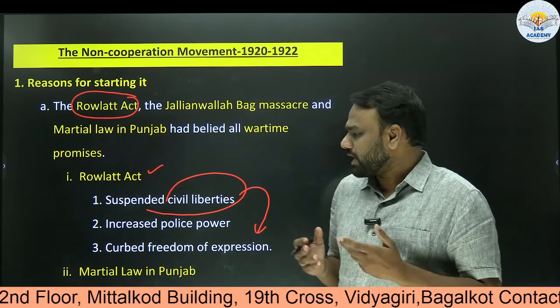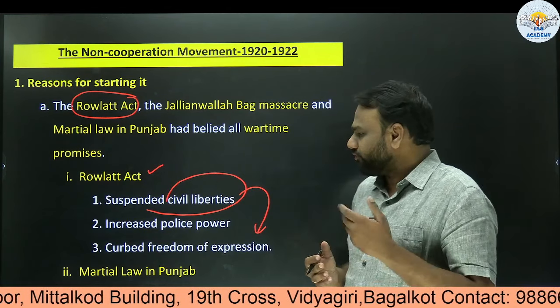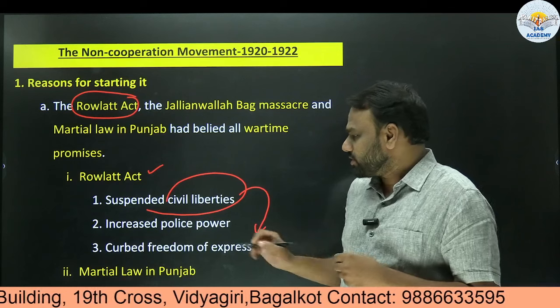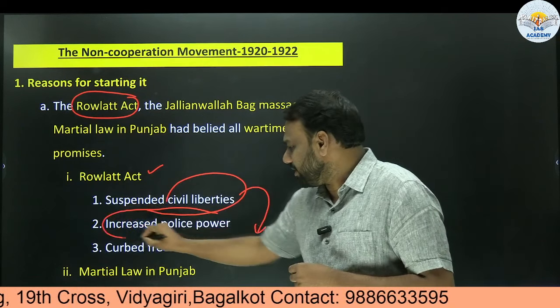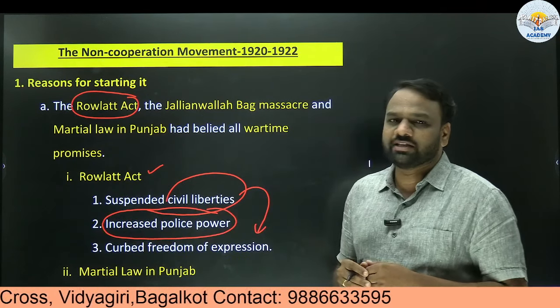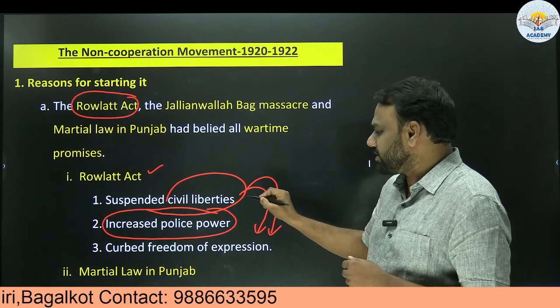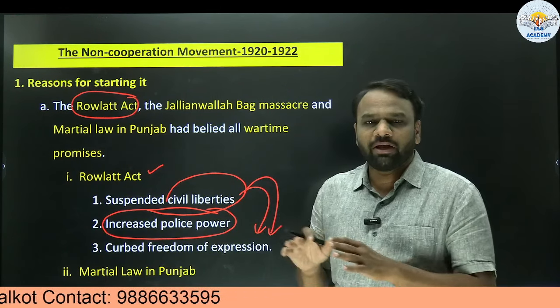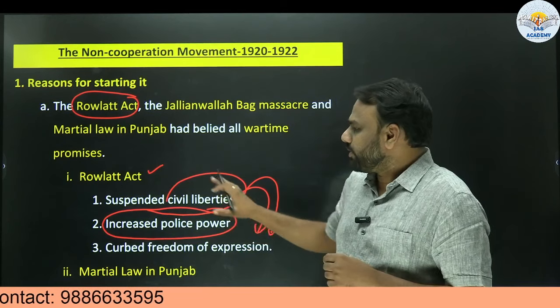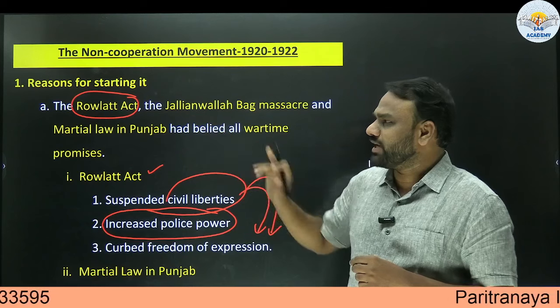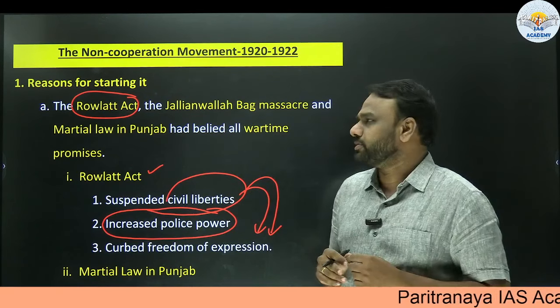These freedoms were curbed, and whenever you made free speeches against the government, you were arrested. There was an increase in police power, and also suspension of civil liberties, including curbing of freedom of expression. Because of all these things, we opposed the Rowlatt Act. This was one of the reasons why we started the non-cooperation movement.